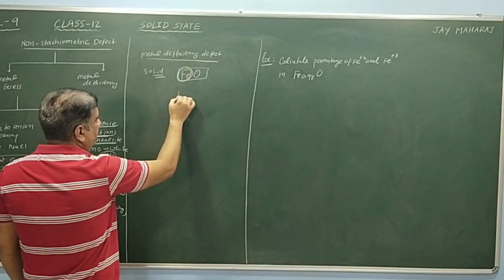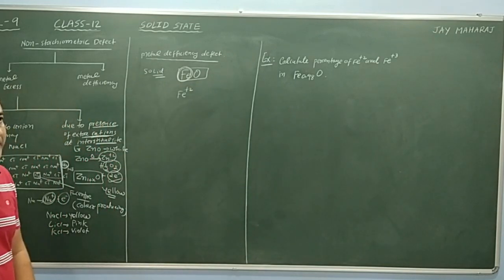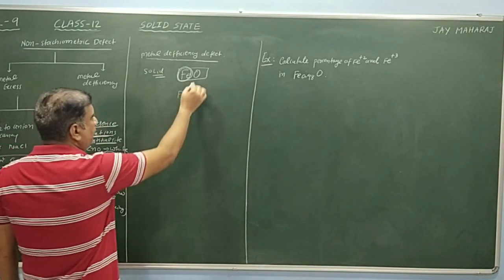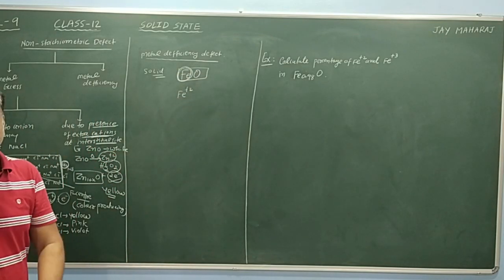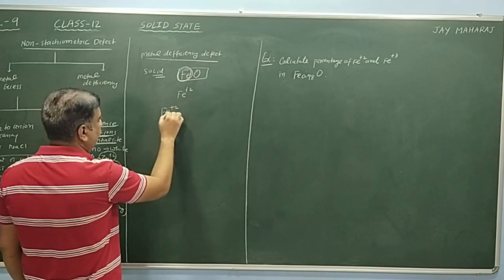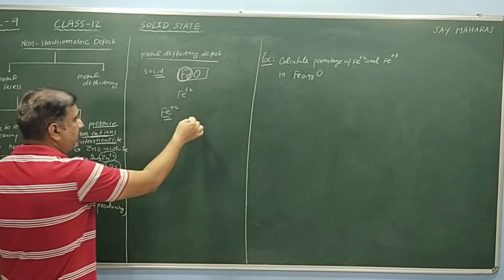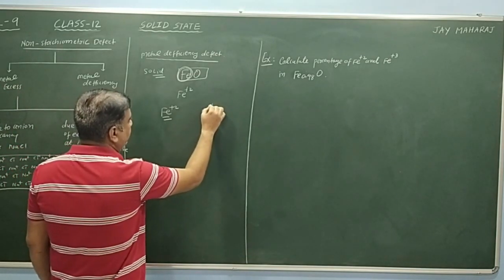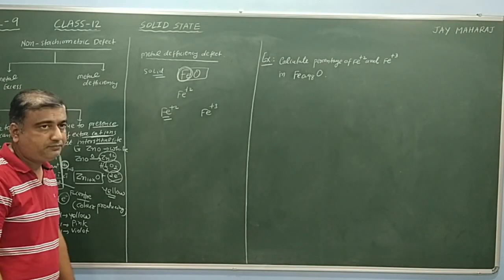The reason: Fe is present in the form of Fe+2 and O-2. Now some of the Fe+2 are missing, and the charge is balanced by Fe+3.